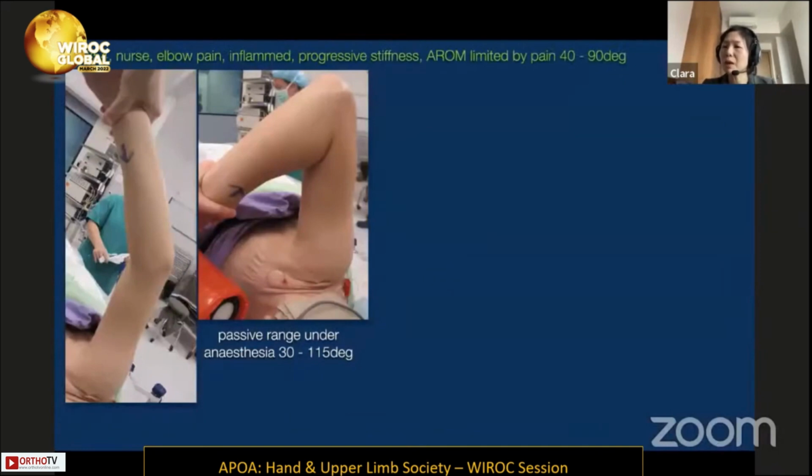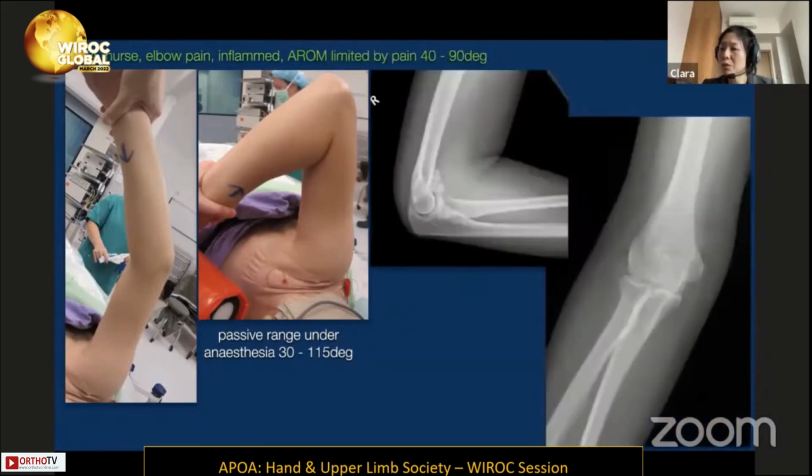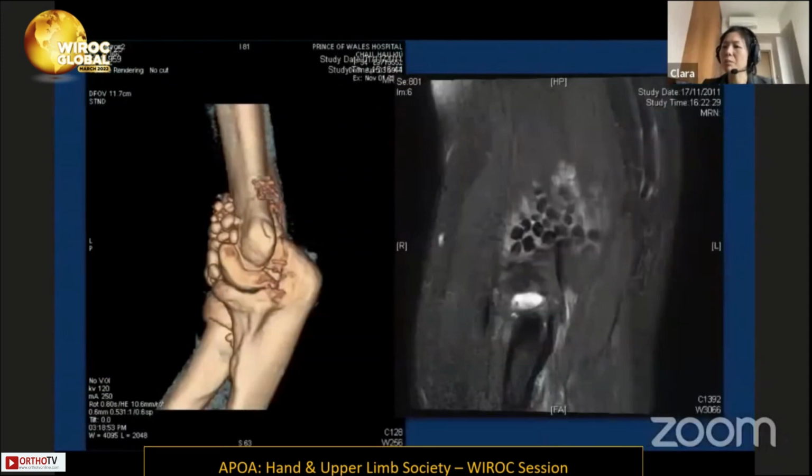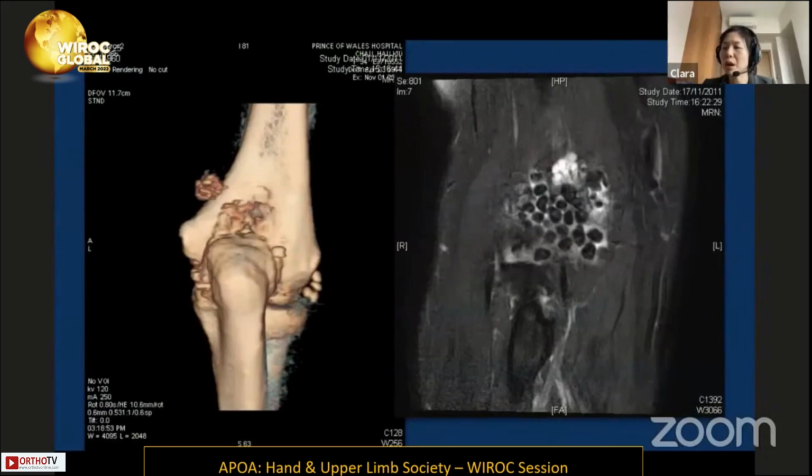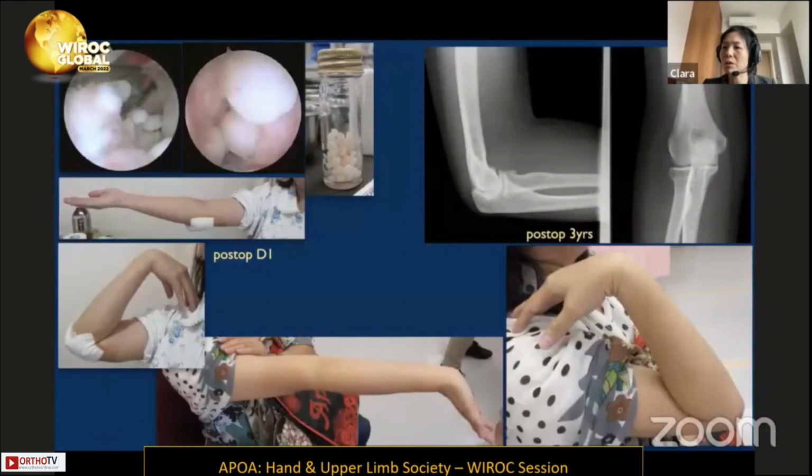This is a 54-year-old lady with an inflamed elbow and progressive stiffness. The active range was limited to 40 to 90 degrees. The X-ray is adequate to show us the diagnosis of osteochondromatosis. However, further imaging helps in preoperative planning because the CT scan helps us locate all the loose fragments that we can remove, and the MR locates the area of synovitis that we have to tackle to prevent recurrence. Finally, the patient had arthroscopic removal of the loose bodies and synovectomy performed. This is her condition on day 1 and 3 years after the operation, with no obvious recurrence of the disease.